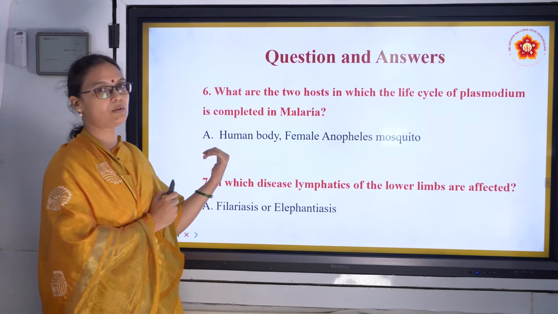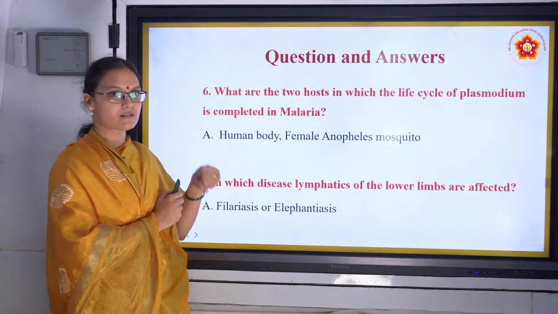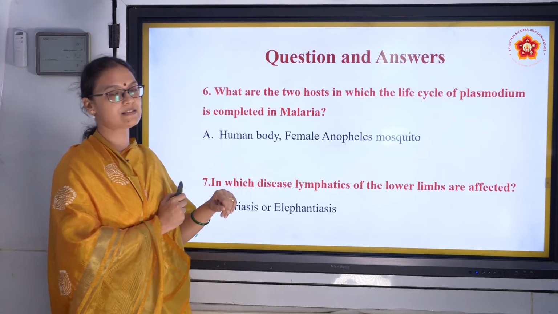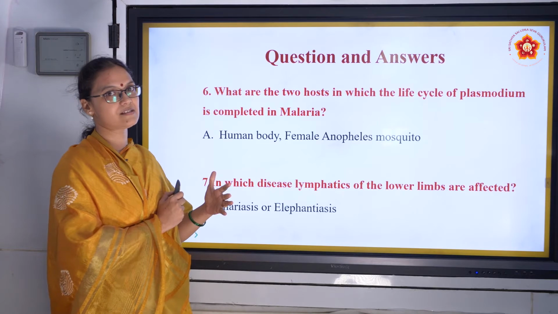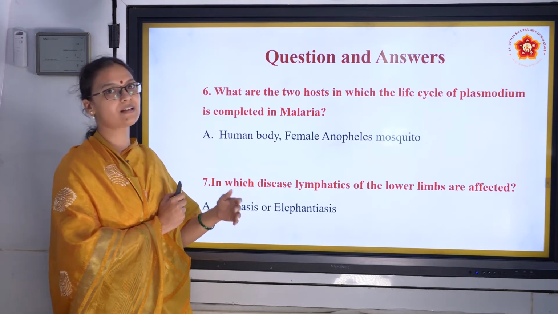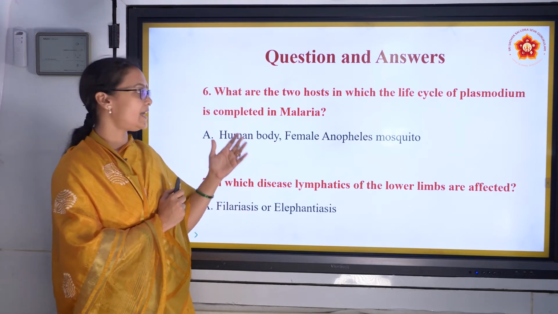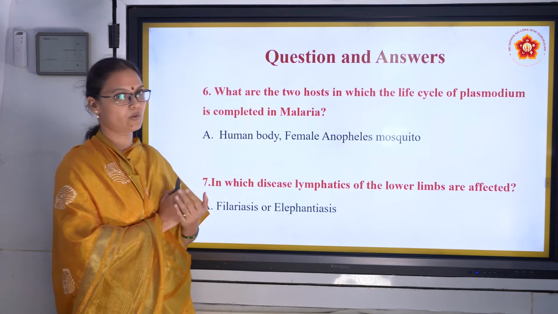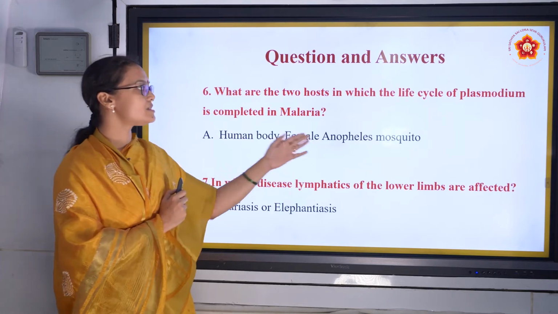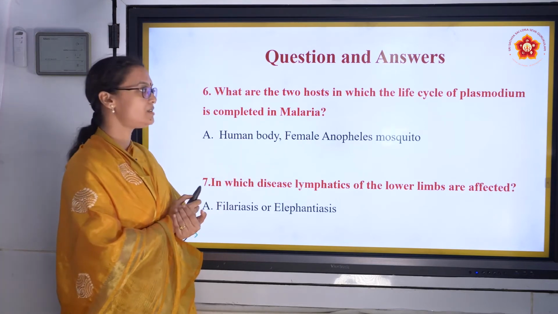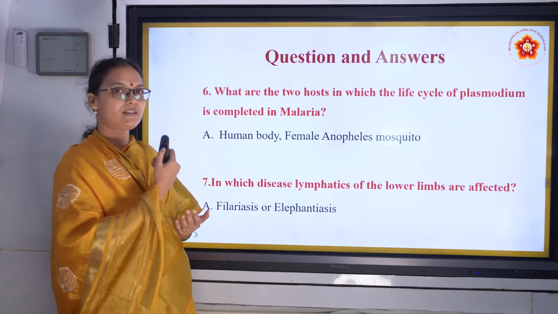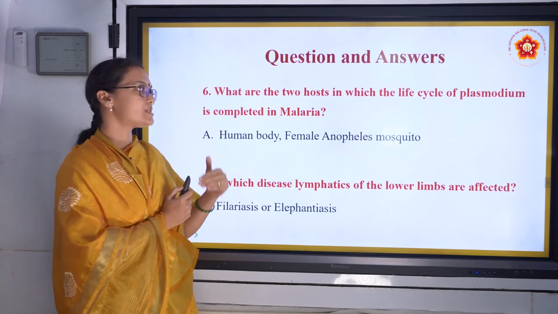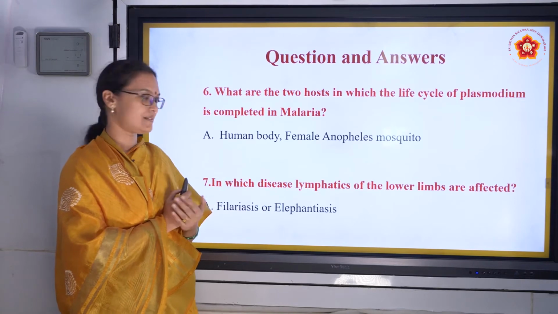What happens in the human body? The Plasmodium enters the human body, goes to the liver cells, attacks the liver cells, and then it goes to RBCs, attacks the RBCs, and then remains in the free-flowing blood. And then it goes into the female Anopheles mosquito. It enters the gut, multiplies in number, and then it goes and sits in the salivary glands.